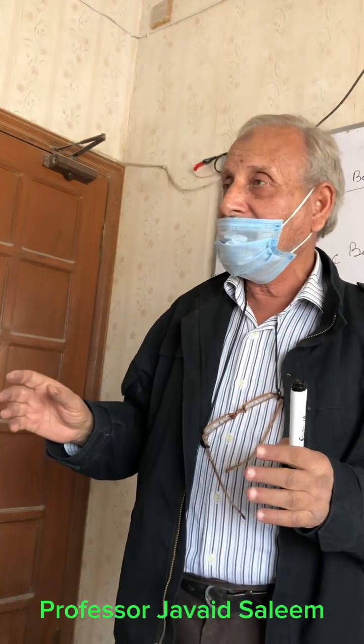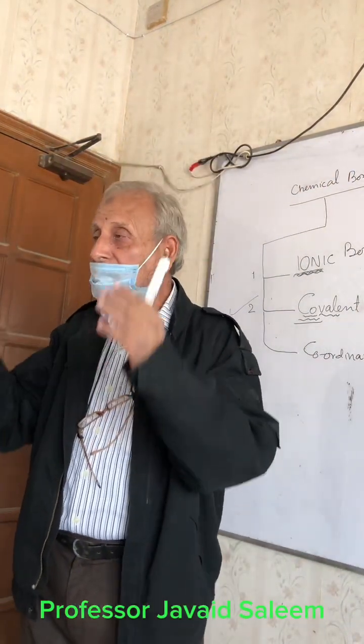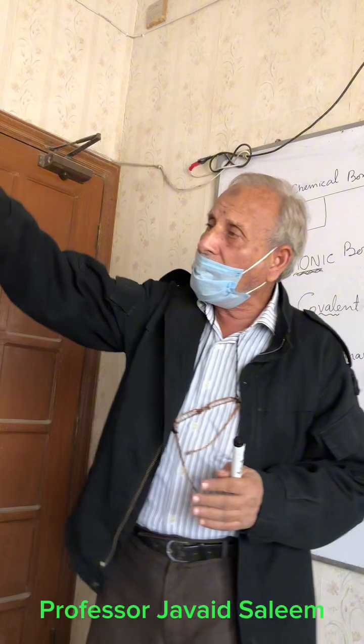If you see the periodic chart, noble gases are there. Here are argon, krypton, xenon, radon, neon, these are all noble gases.